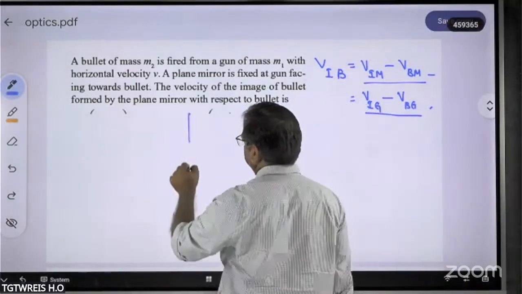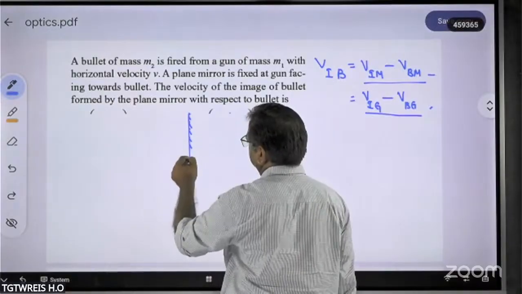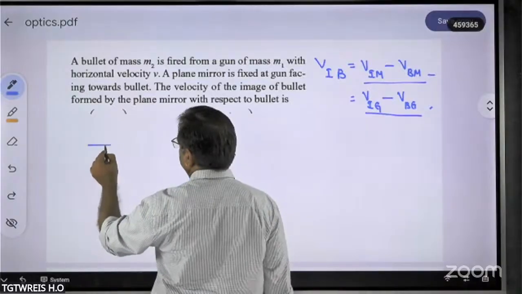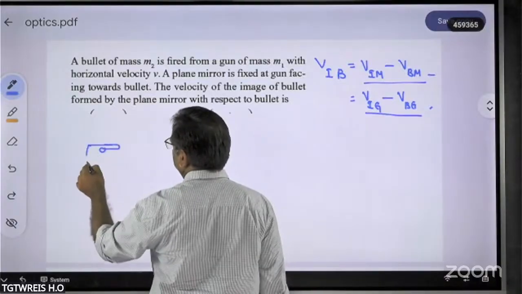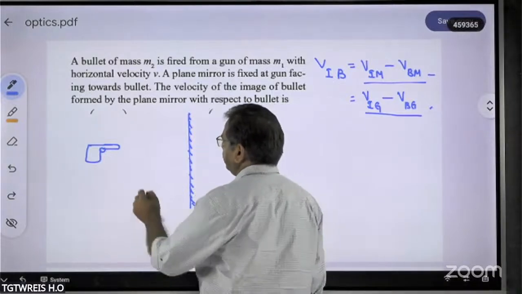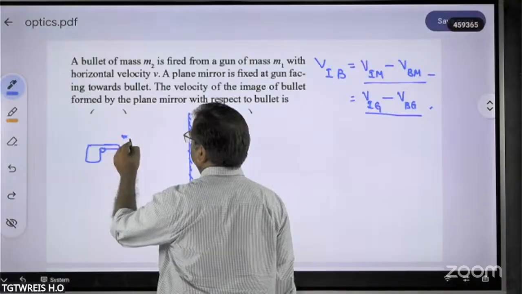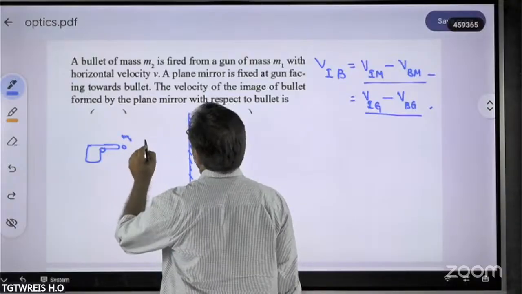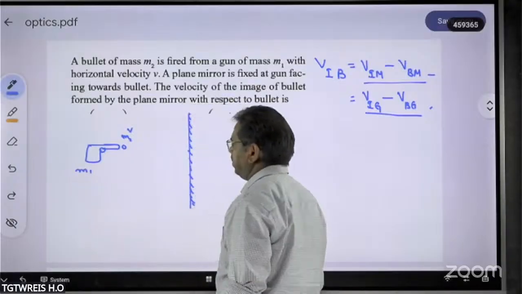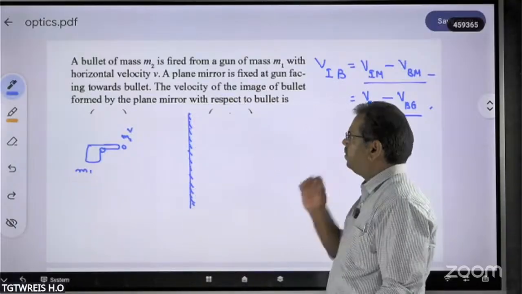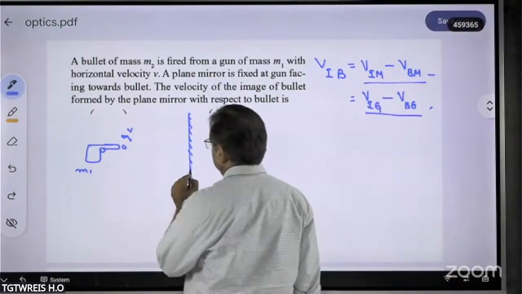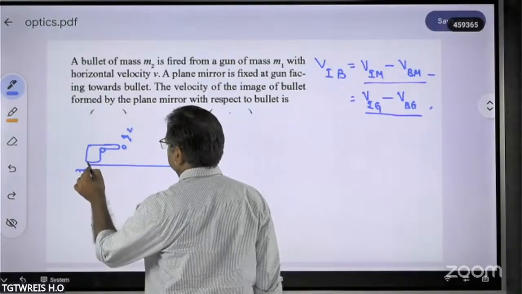So this is the plane mirror we have. And somewhere you have the gun. The mass of the bullet is given to you as m2, and the velocity is given to you as v. The mass of the gun is given to you as m1. The only thing here is the plane mirror is fixed at the gun. That means these two are fixed.